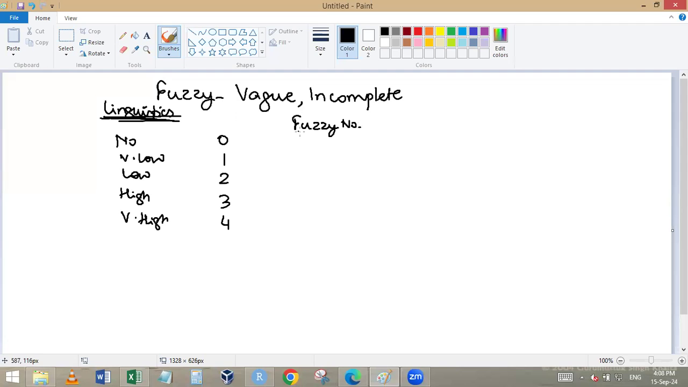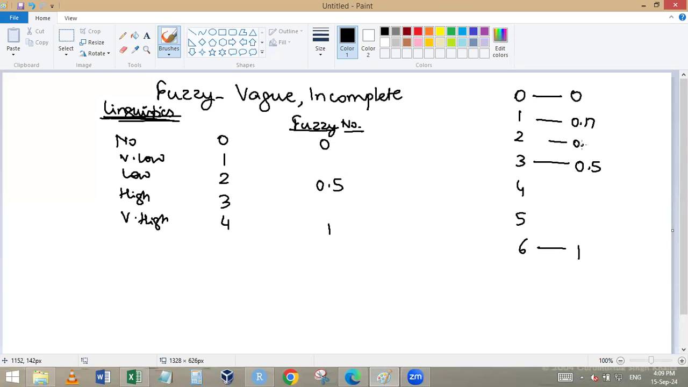Now, please see, there are numerous ways of converting to fuzzy numbers. I will show you two. The first method: 0 is taken as 0, 4 is taken as 1, and the center will be taken as 0.5. If somebody is working on a 7-point scale, with 0 to 6, then 0 will be taken as 0, 6 will be taken as 1, and 3 will be taken as 0.5. The rest will be 0.17, 0.34, equally divided, 0.68, 0.85, and approximately 1. Here there are 5 points, so I can divide it into 0.25, 0.75.